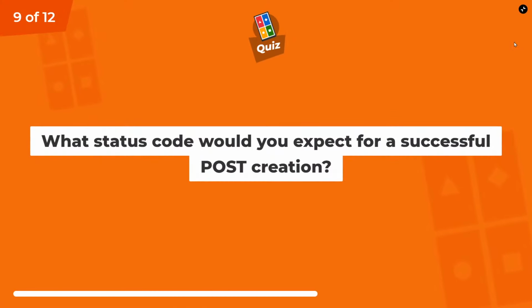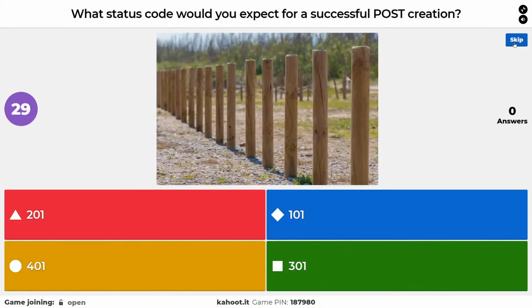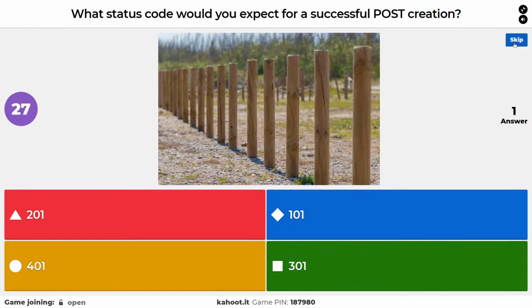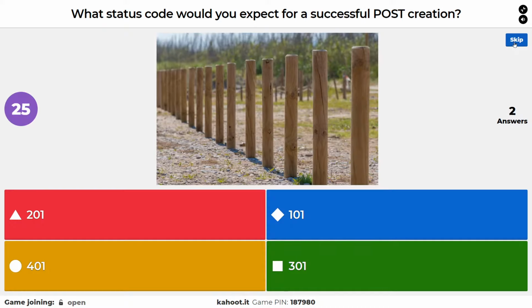Here's the next question. What status code would you expect for a successful post creation in an API? Let's say you're using Postman or something similar.